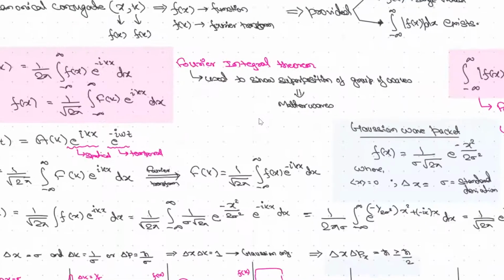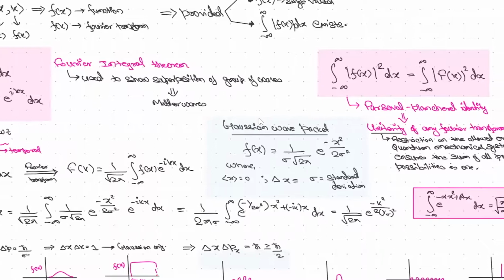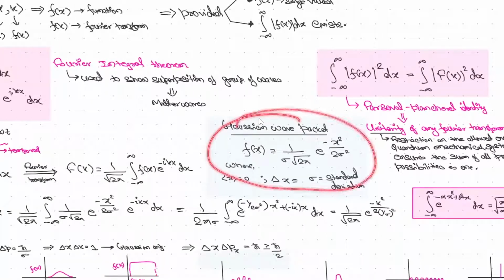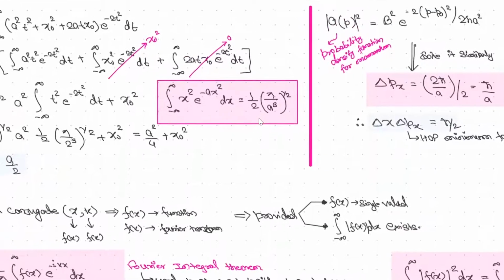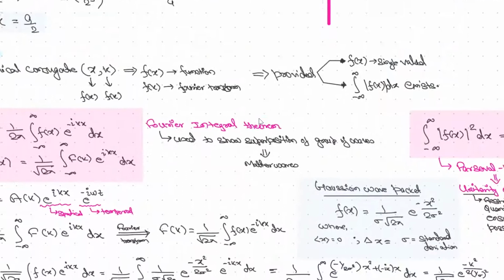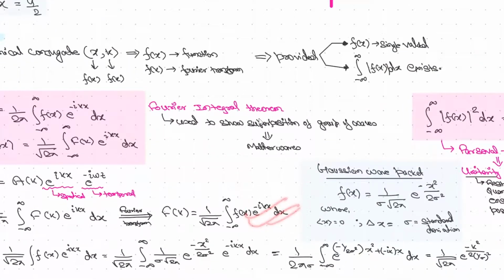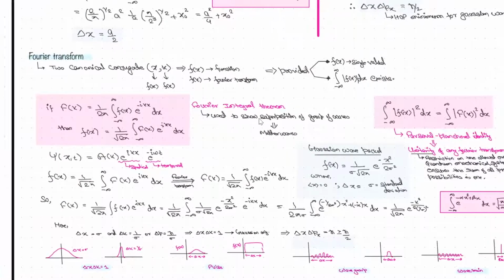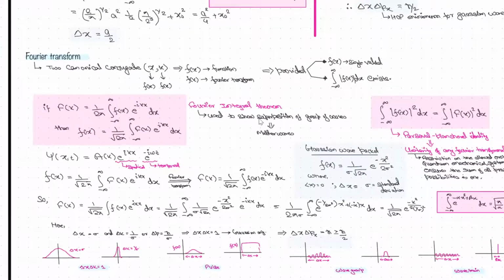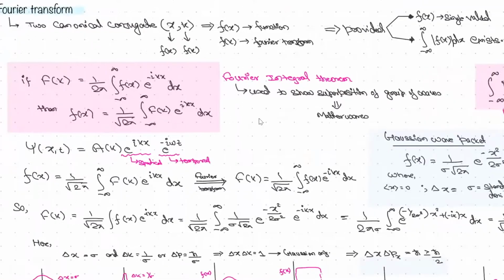So this is our Gaussian wave function. This is given. So from fx, we will find fk, and then we will find the delta x into delta px concept, right? So we have done it here, and using Fourier, we will do it here also, right? So I'm showing two ways how you'll find out the minimum value of the canonical conjugate product in the case of the Gaussian wave function.